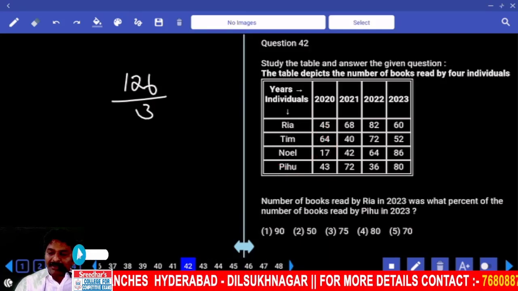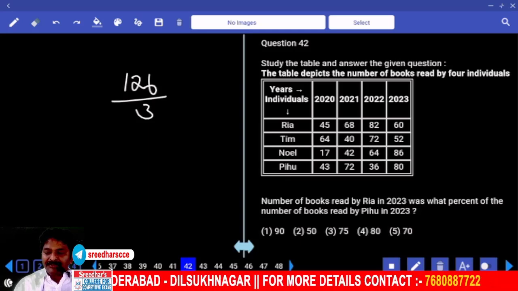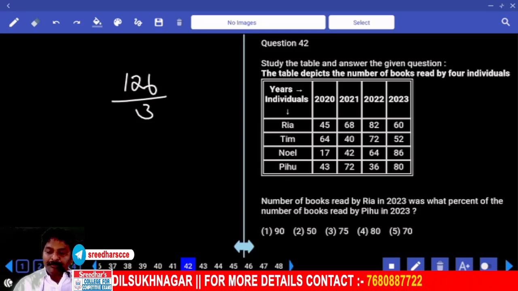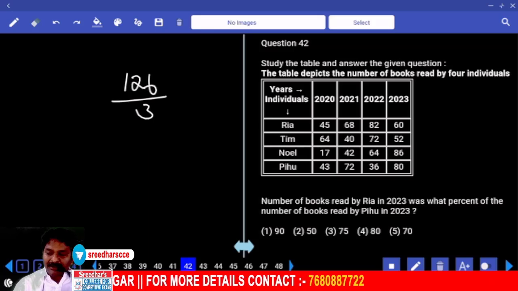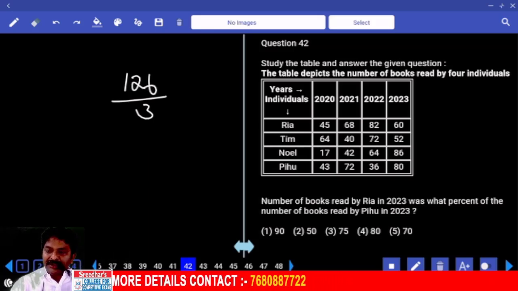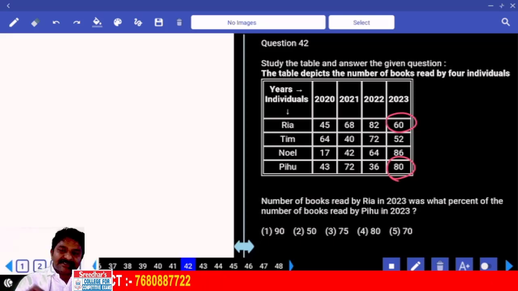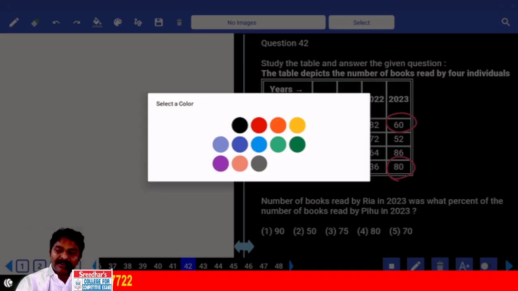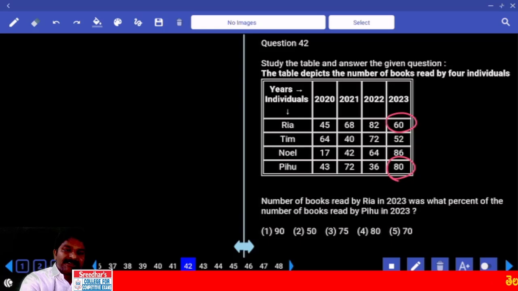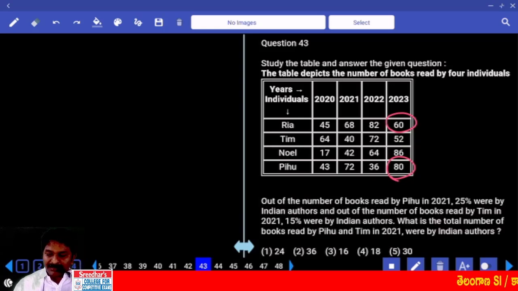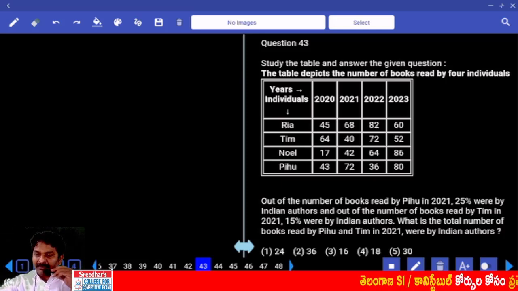Number of books read by Ria in 2023 was what percent of number of books read by Pihu in 2023? 2023 Ria compared with respect to Pihu. 60 by 80, 3 by 4, answer 75%.